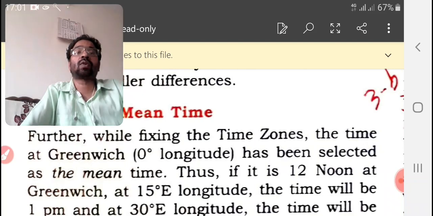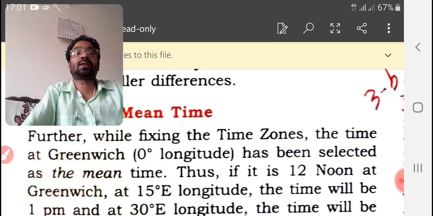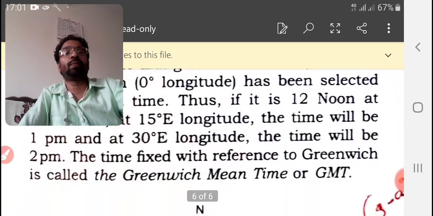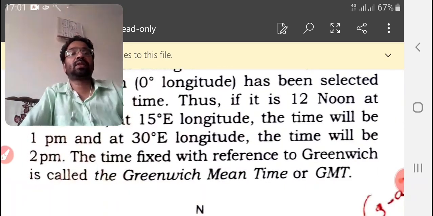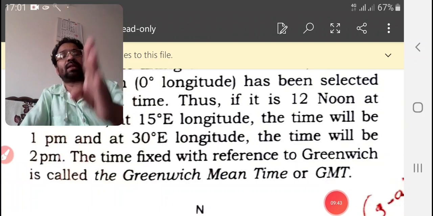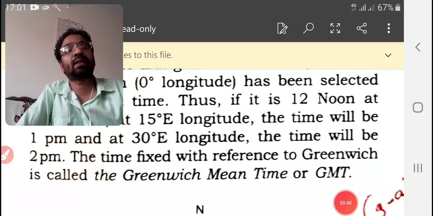If it is 12 noon at Greenwich, then at 15 degrees east longitude the time will be 1 p.m., and at 30 degrees the time will be 2 p.m. This is called Greenwich Mean Time. Since it is east, we have to add.